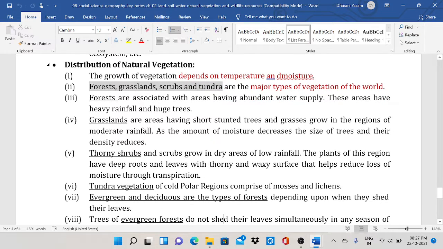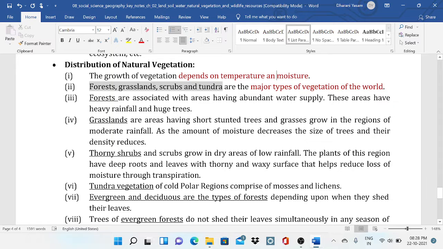The distribution of natural vegetation. The growth of vegetation depends on temperature and moisture. Forest, grassland, scrubs and tundra are the major types of vegetation of the world. Forests are associated with areas having an abundant water supply. These areas have heavy rainfall and huge trees.